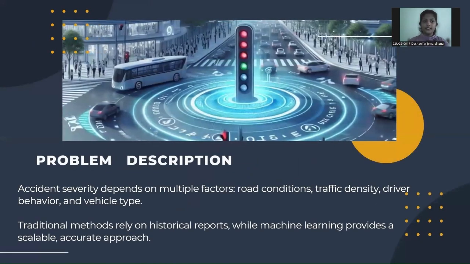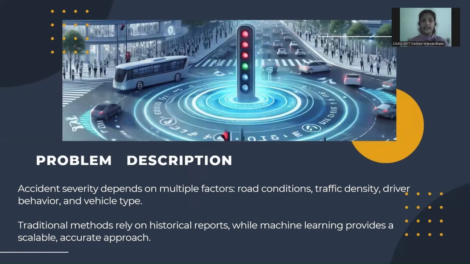We aim to analyze how driver behaviors and environmental factors contribute to traffic accidents. Driver-related factors include alcohol consumption, experience, and age, while environmental factors cover weather, road conditions, lighting, and traffic density. Traditional methods rely on historical reports, but machine learning offers a more scalable and accurate approach.